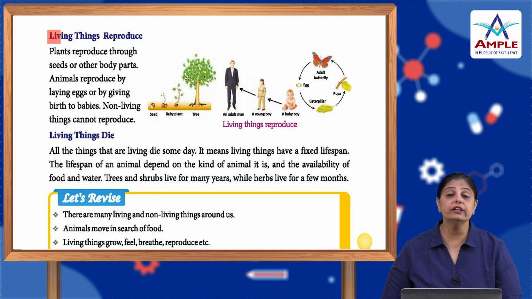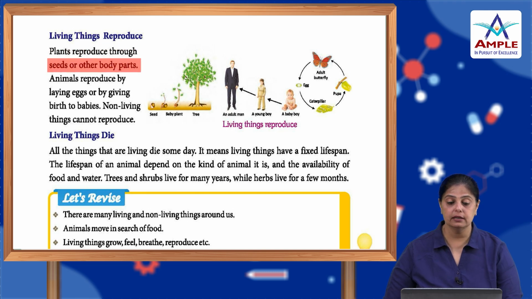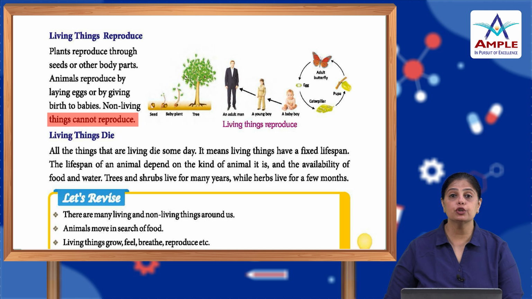Now, living things reproduce. Plants reproduce through seeds or other body parts. Animals reproduce by laying eggs or by giving birth to babies. Non-living things cannot reproduce. If you see the cycle of life, animals and human beings give birth to babies.